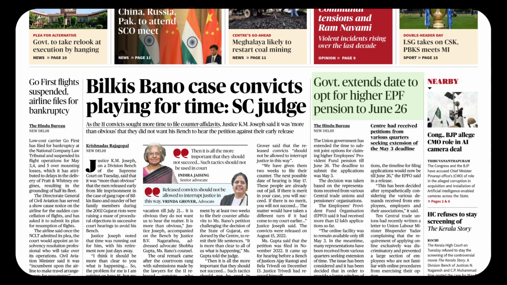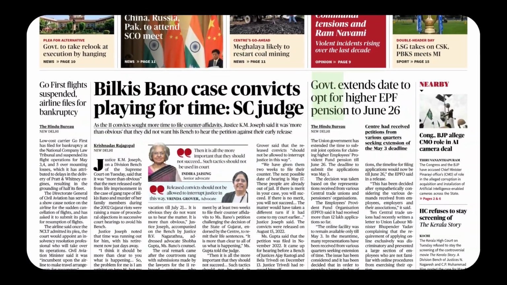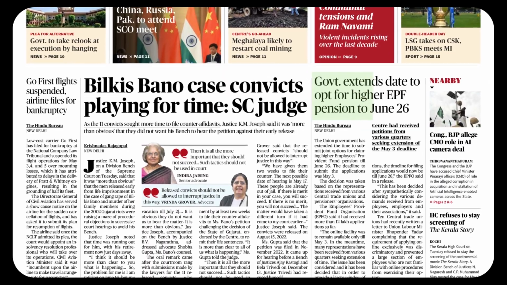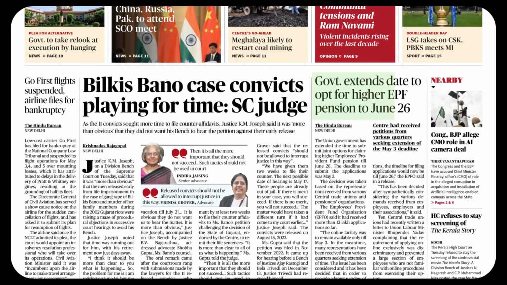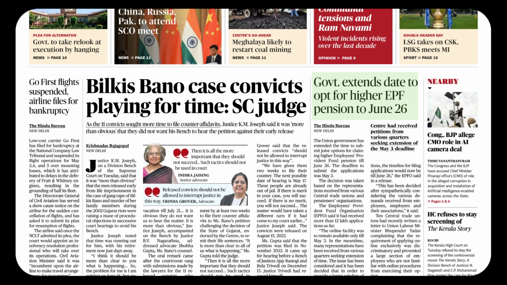Government extends date. It needs an object. You extend what? That's called the object. So who receives it? Government extends date. That's a very interesting observation. Date to opt for. The to opt is an infinitive. To opt, to choose. For what? For higher EPF pension. Then to June 26th, that is a preposition.